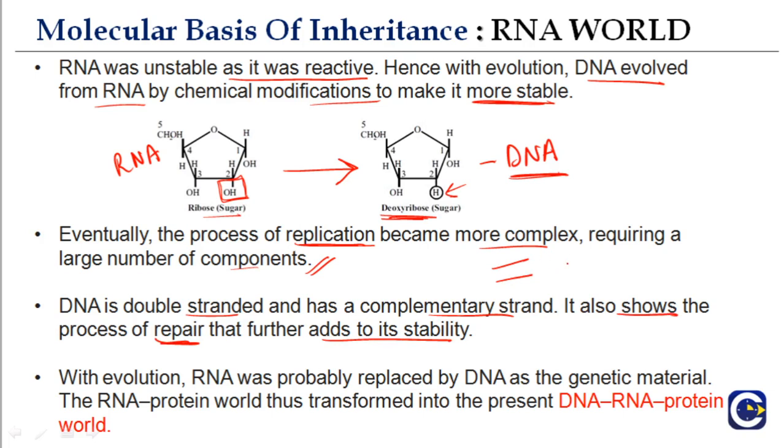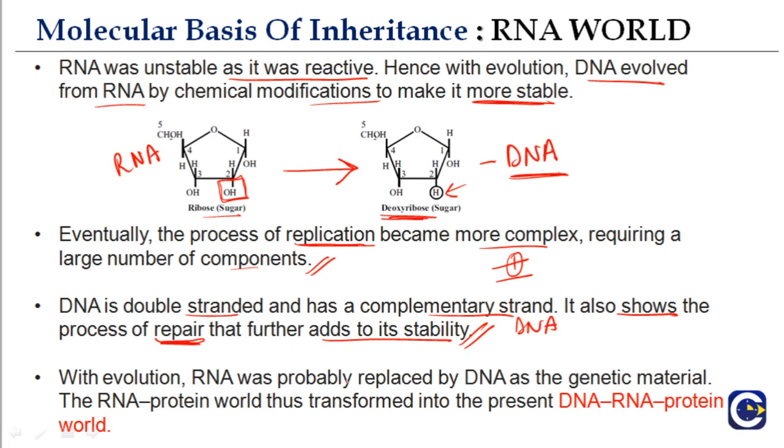For example, during replication it can accidentally incorporate a wrong base, so it has its own process of repair, which further adds to the stability of DNA.